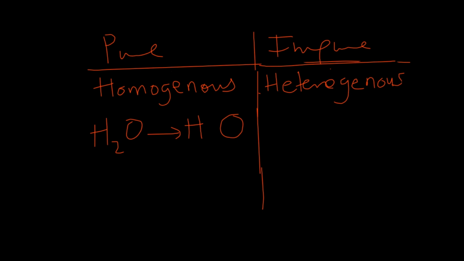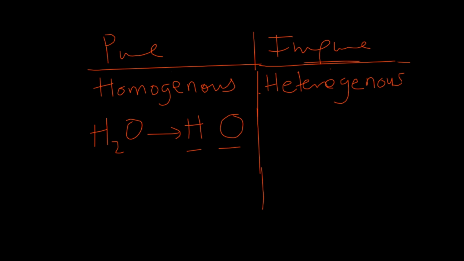Now, if I present water to you and I ask you to observe it carefully, will you be in the position to tell the hydrogen component of water or the oxygen component of water? The answer is no. And the reason is because the hydrogen and the oxygen mixed uniformly together to form a uniform substance. That is a homogeneous substance. So in homogeneous substances, the components mix uniformly to form a single unit. So that's what homogeneous substances are.